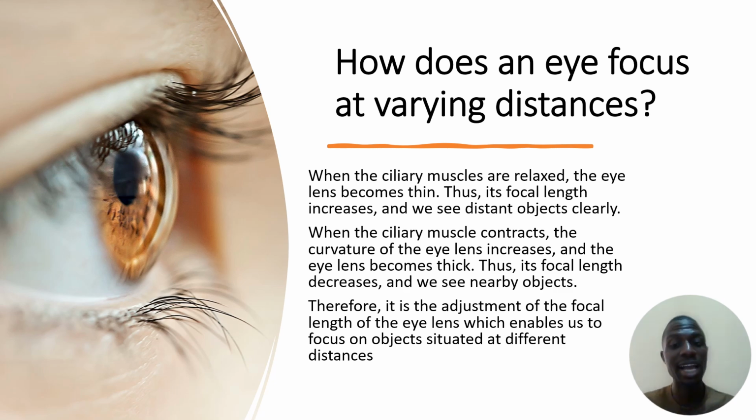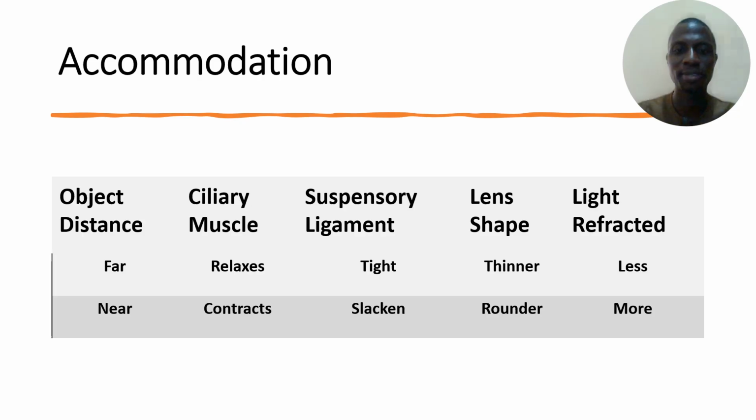Therefore, it is the adjustment of the focal length of the eye lens which enables us to focus on objects situated at different distances. Very important for you to know.